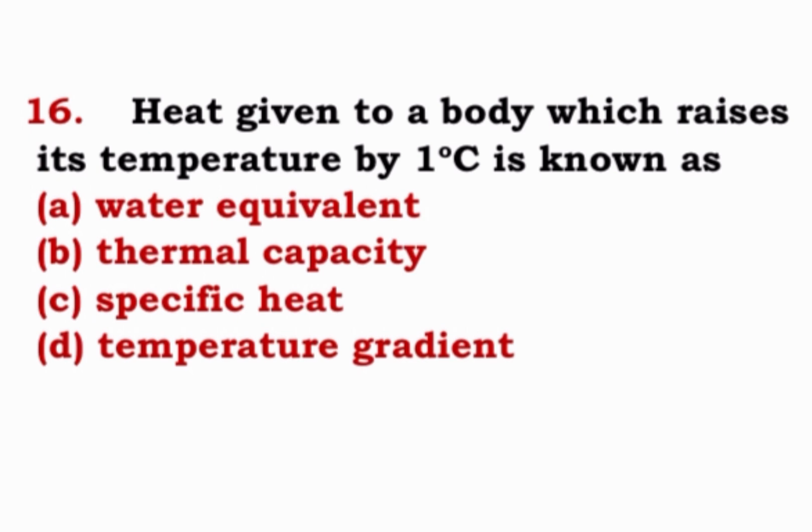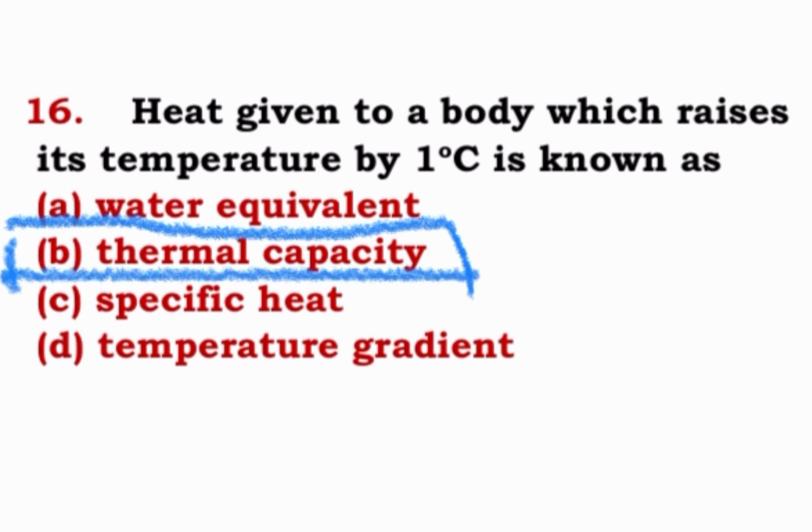Question number 16. Heat given to a body which raises its temperature by 1 degree Celsius is known as water equivalent, thermal capacity, specific heat, temperature gradient. The correct option for this is B, thermal capacity. It is known as thermal capacity when heat is given to a body to raise its temperature by 1 degree Celsius. So, it is thermal capacity.